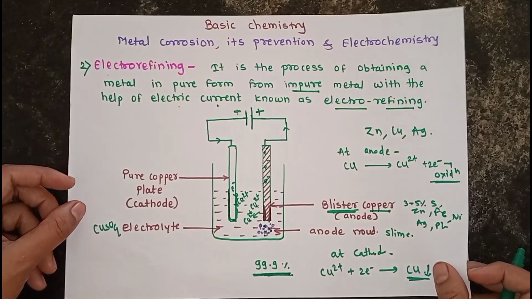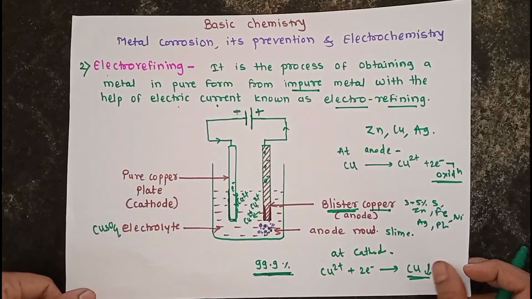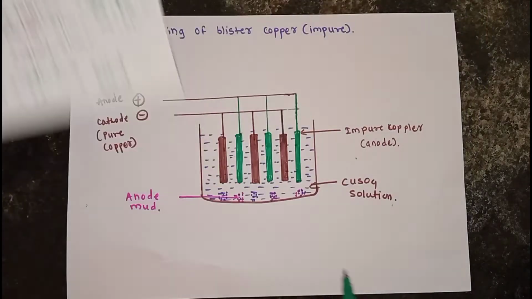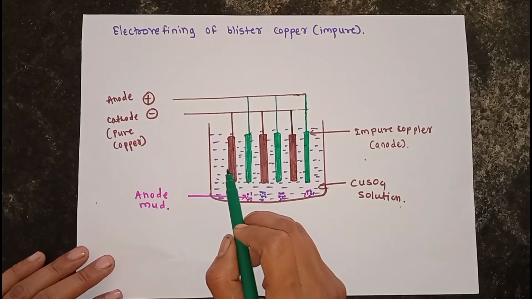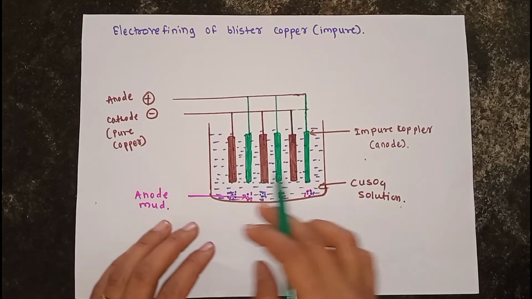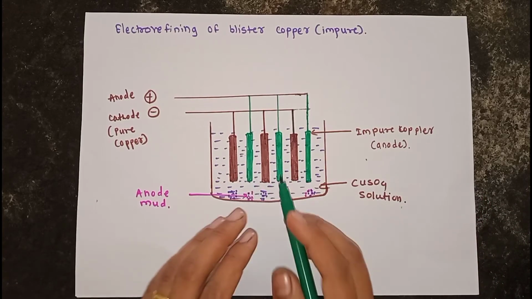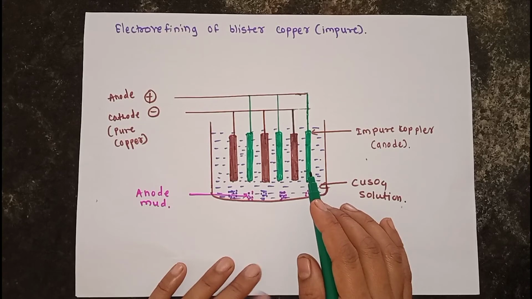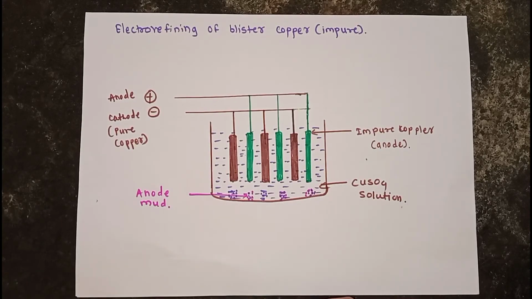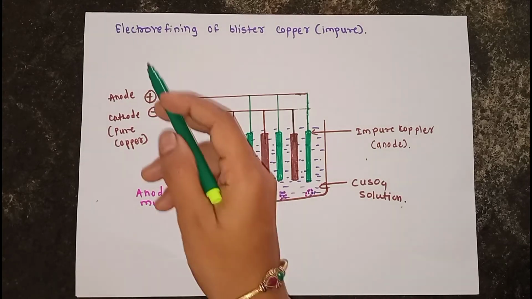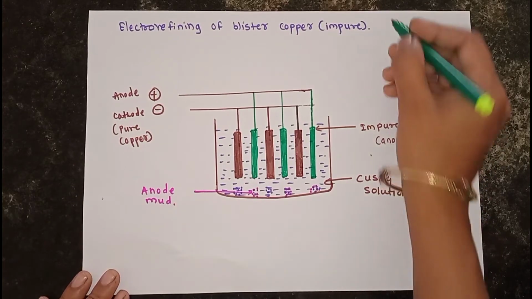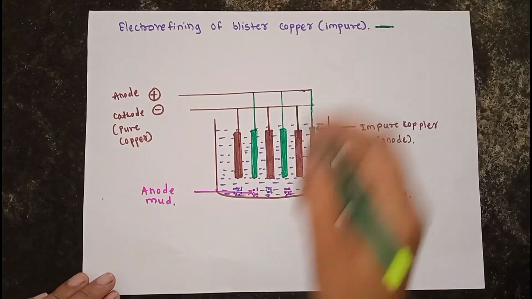When this process is carried out in industries in large amounts, it is carried out in a large tank, and the electrodes will be connected in series. Okay, and we get a large amount of pure copper from it. So let's discuss this electro-refining of blister copper, or impure copper, method.